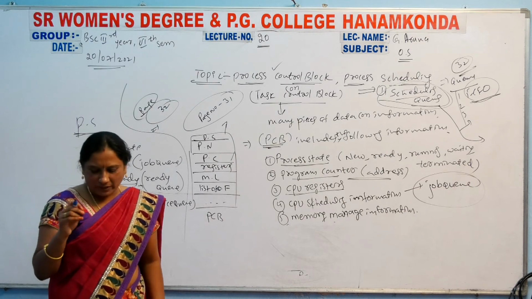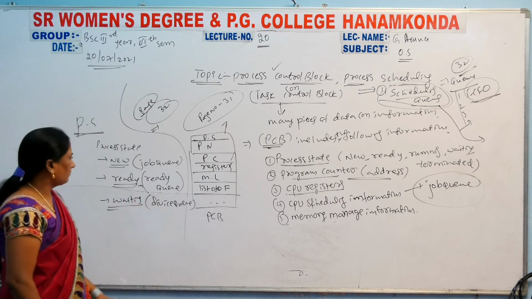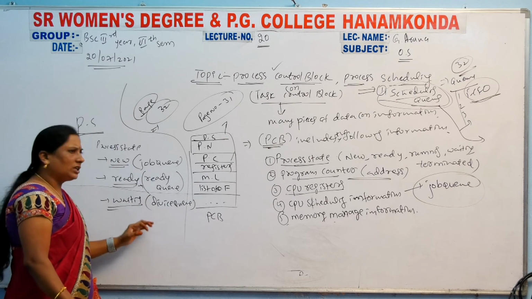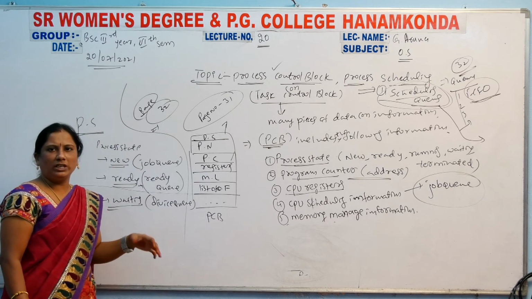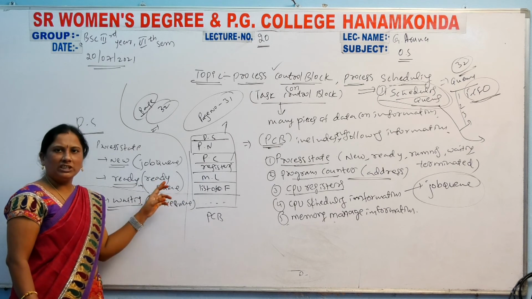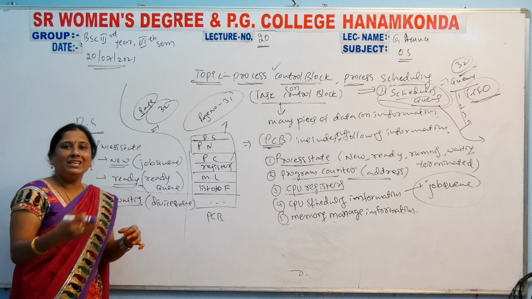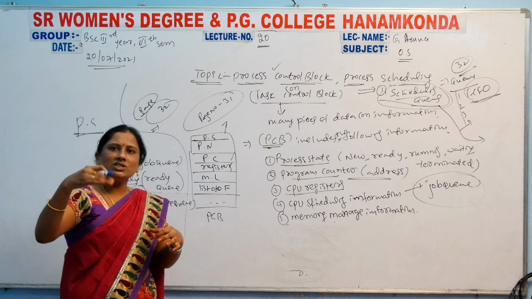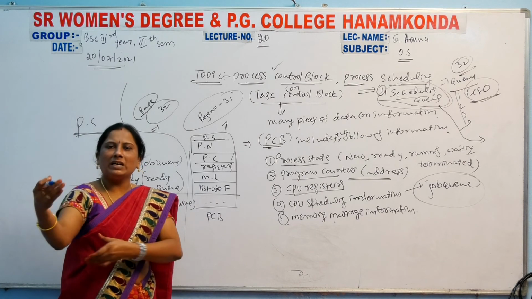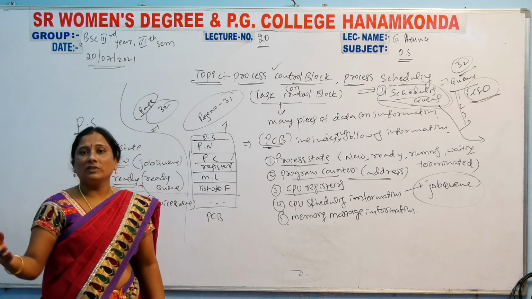So in page number 33, these are the different states. Here we have next terminated, that means executed, there is no queue name for it. Whenever the process enters the computer, that is called the new state, the job queue. Why is it called a queue here? Because process scheduling will occur in a queue way.